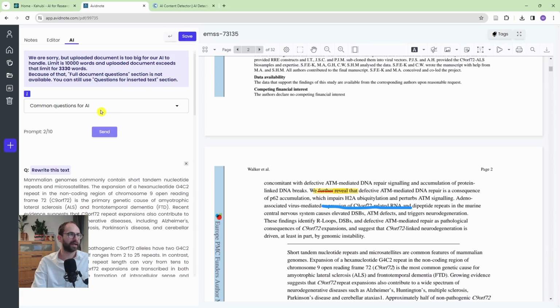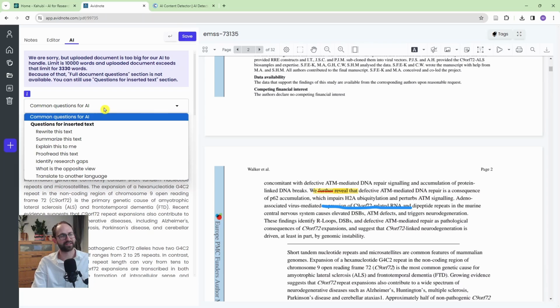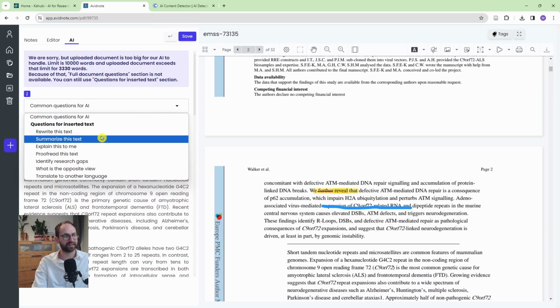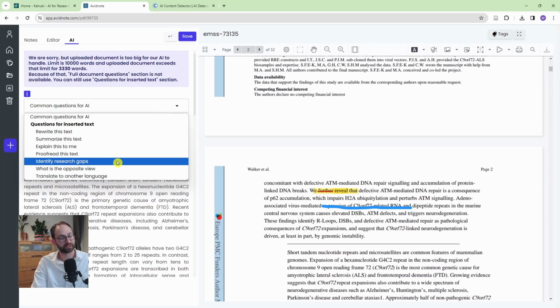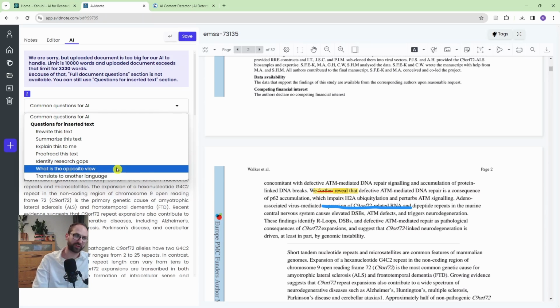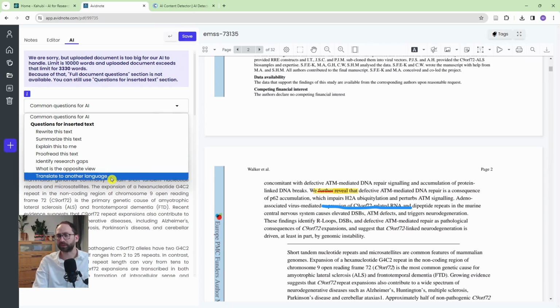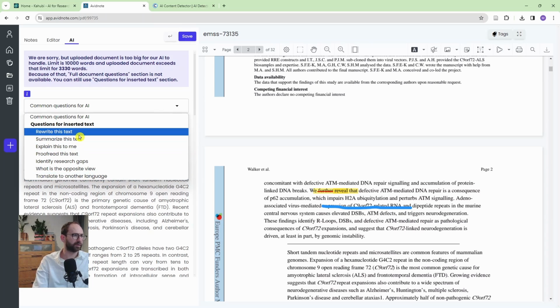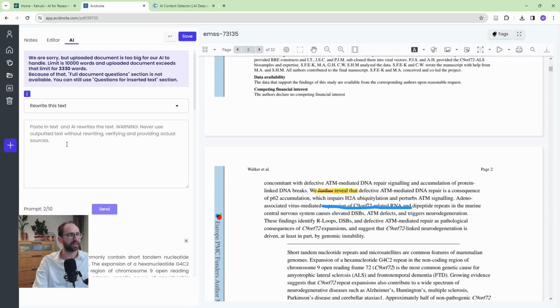and upload them. But still, look, the common questions I can still ask is rewrite, summarize, explain, proofread, identify research gaps. Pretty cool. What is the opposite view? I found this very interesting. And translate to another language. Also very useful. So, if I click, for example, rewrite this, all it asks you is to paste the text, copy and paste the text that you want to rewrite. And that's it.